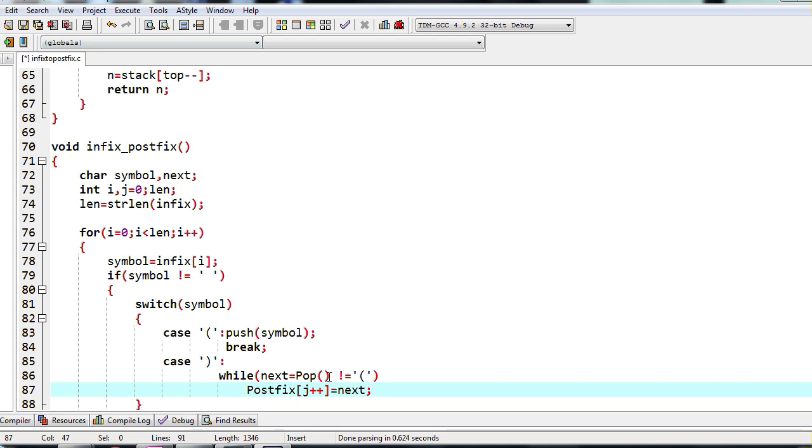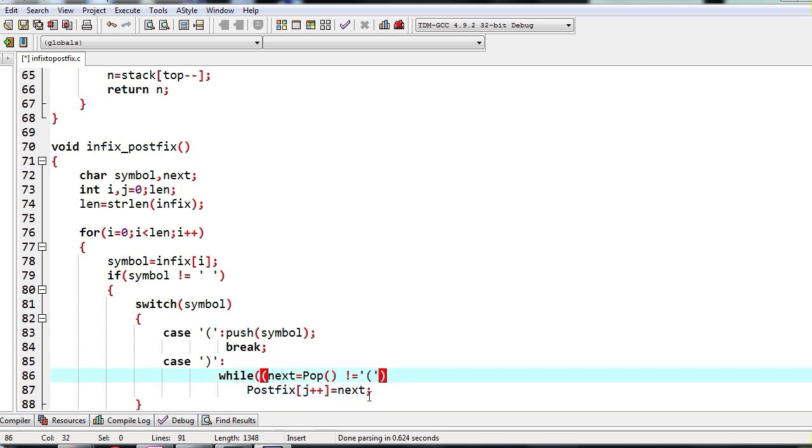Understand what is happening here. First, the pop function is called. This is going to remove one character from the stack and store it in next, and then this next is compared with the opening bracket. If it is equal to this left parenthesis, then this instruction will not get executed. If it is not an open parenthesis, then whatever operators we have until we get a left parenthesis, we are supposed to copy to the postfix array, right? So we are just keeping on copying that to the postfix array. Once we get that left parenthesis, this condition will become false and we come out of the loop.